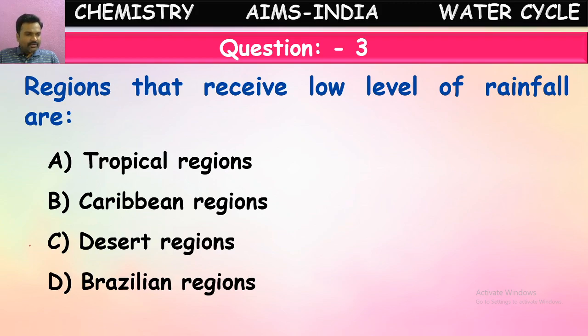Yes, it is the desert region. In desert regions only there will be no rainfall or very little rainfall. That is why that becomes a desert area. As there is no rainfall, there will be no growth of any plants or animals, so it converts into desert. So in desert areas, there will be no rainfall or very low rainfall. Okay, next question.